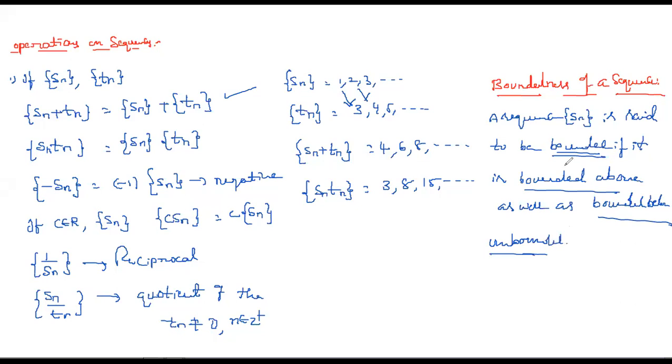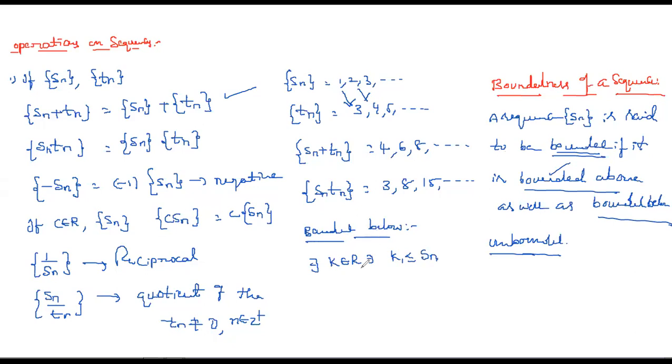So what is meant by bounded above and bounded below? That we will see here. Bounded below is, as the name itself says, the lower one. A sequence Sn is said to be bounded below if there exists K belonging to R such that K is less than or equal to Sn.